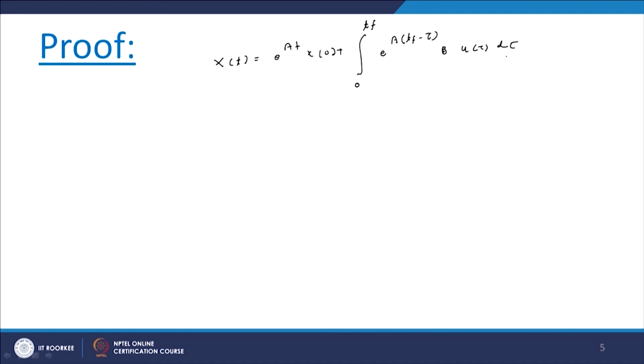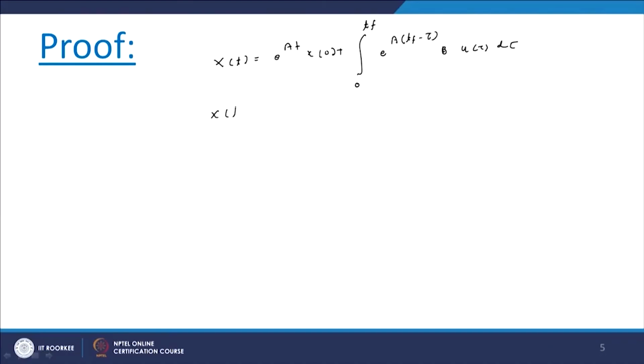Now what is the final state? We are considering the final state to be the origin. So the final state is the origin, that means x of Tf, the final state origin, is equal to e raised to A Tf x naught plus the integral from 0 to Tf of e raised to A (Tf minus tau) B u of tau d tau.